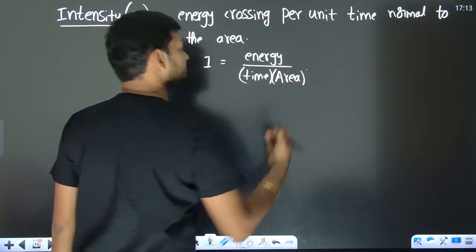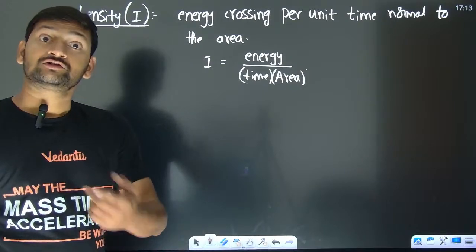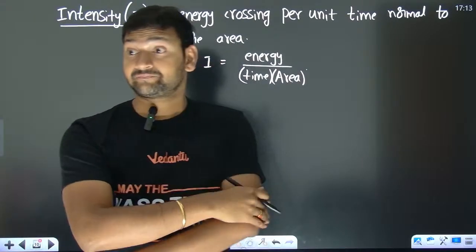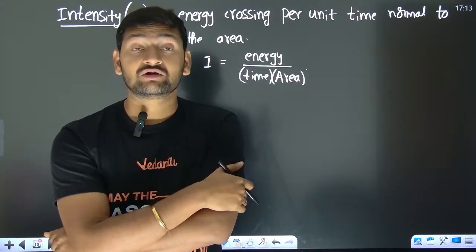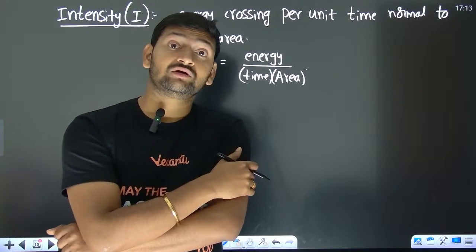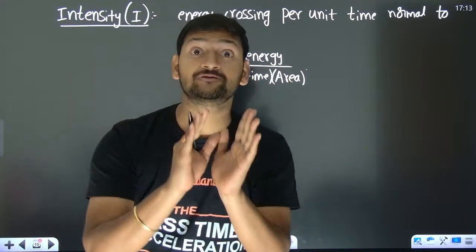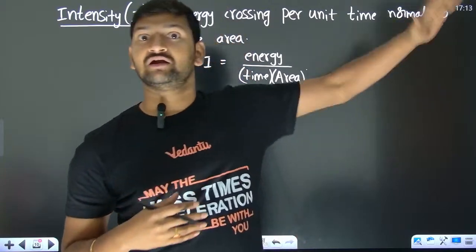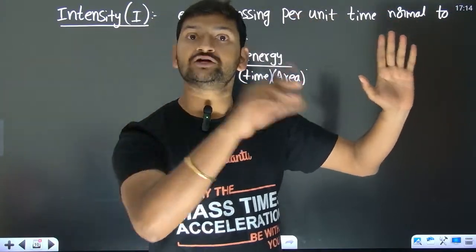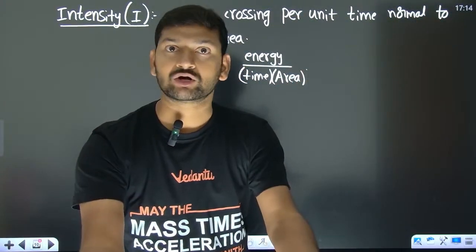Can I write like this? Yes. So how much energy has come out? The amount of energy that has come out depends on the number of photons that have come out times the energy of each photon. Let's say if we have 100 photons coming out, 100 times the energy of each photon gives you the energy that has come out, right?